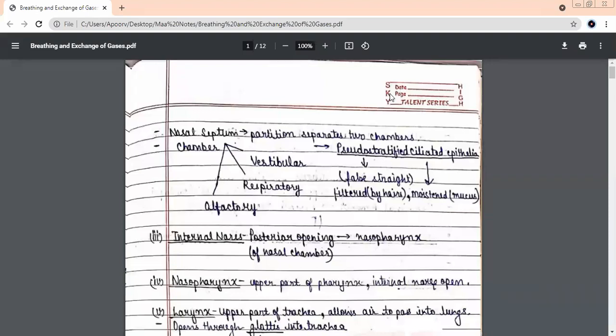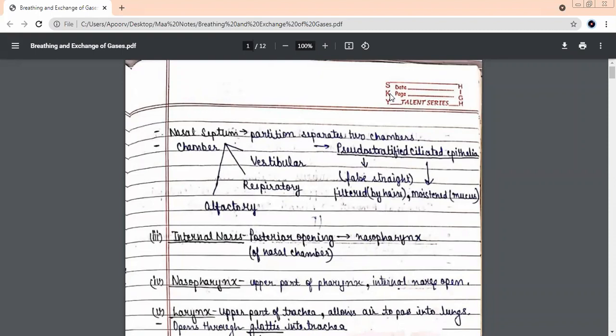Let's go further. When we started, we said that the respiratory system starts from two holes or two slits, which are known as? Nostrils. Yes. Each nostril opens back into a chamber, which is known as? Nasal passage. Yes, nasal passage or nasal chamber. So two nostrils, so how many chambers? Two. Now imagine this chamber is a large chamber and it starts from the place where the nostrils finish. As soon as the nostrils finish, we start with the chamber known as the nasal chamber.